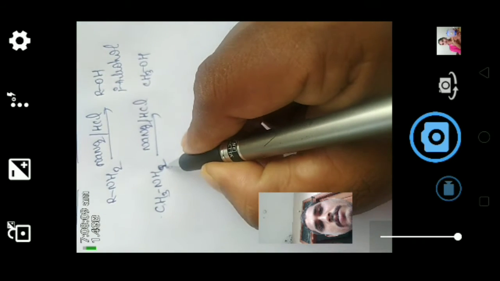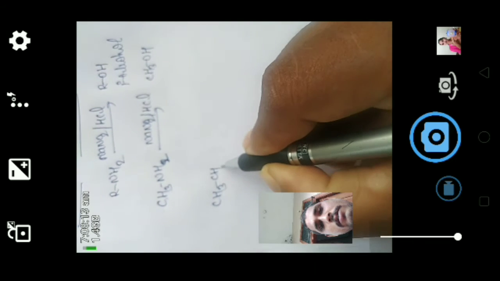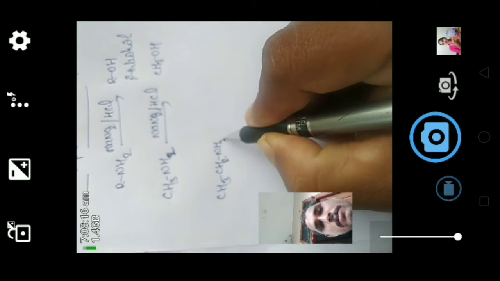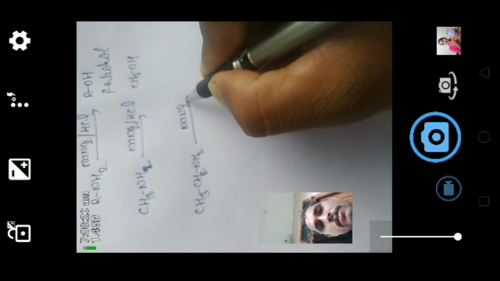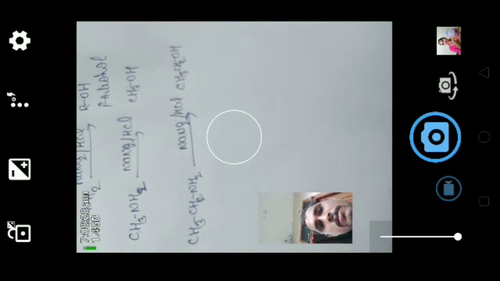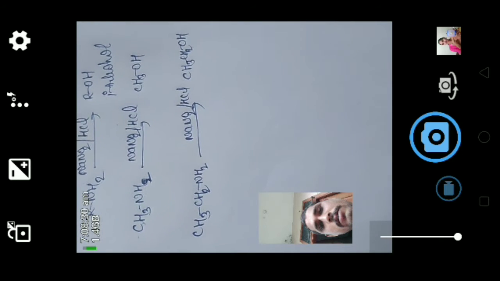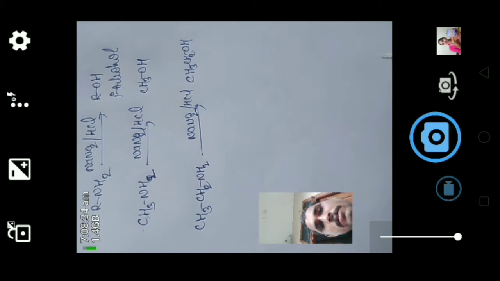Here the alkyl amine, ethylamine, when we react with sodium nitrite in the presence of hydrochloric acid, gives ethanol. So these are the preparation methods of alcohols from amines.